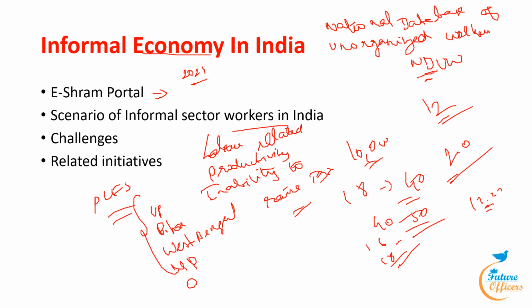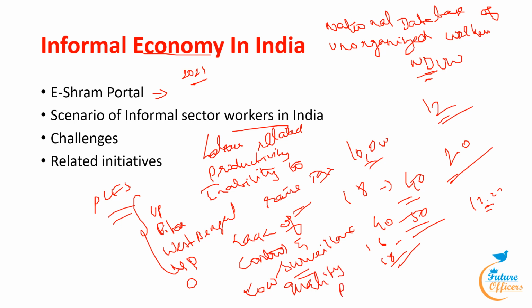The next challenge is lack of control and surveillance. The informal sector remains unmonitored by the government. The next challenge is low quality products. The informal sector employs more than 75% of Indian population. The value addition per employee is very low. This means that a major portion of our human resources is underutilized.